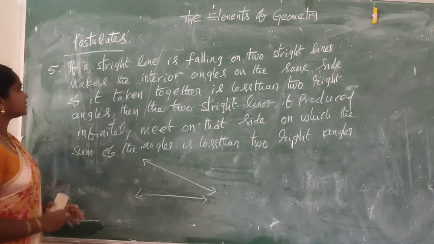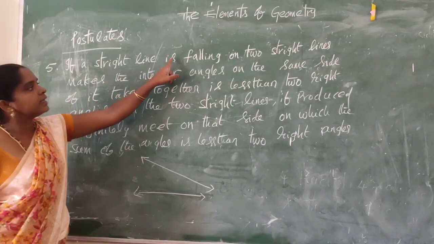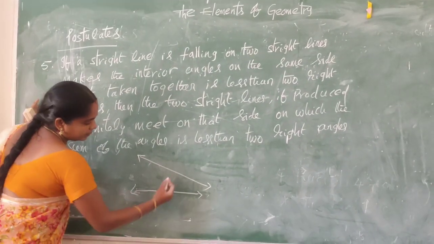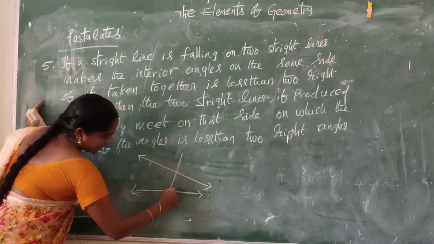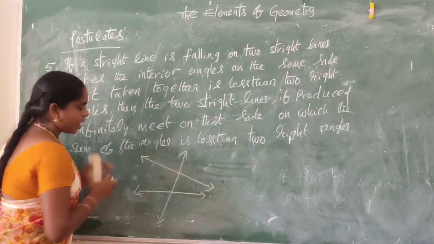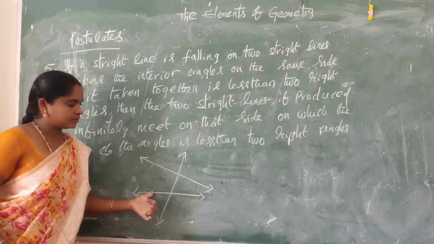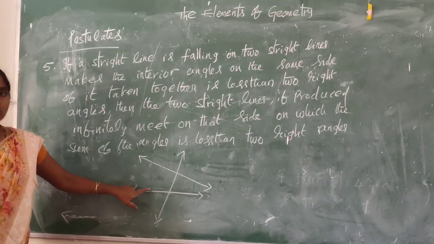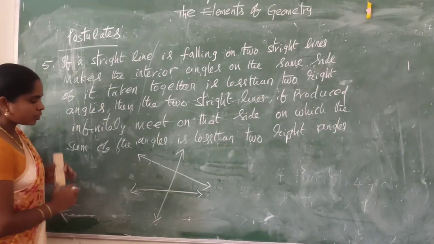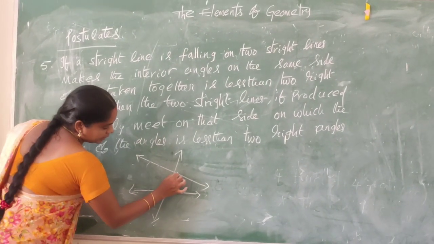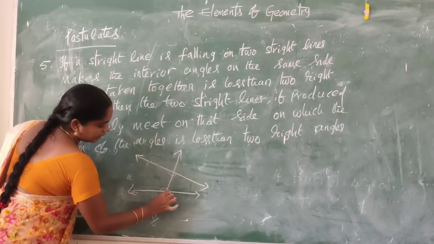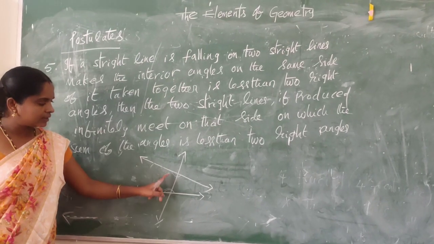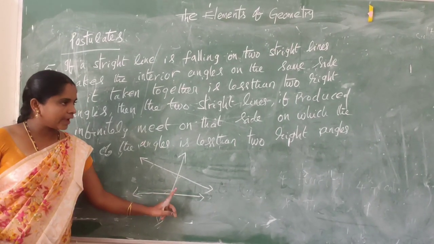Two straight lines. If a straight line is falling on two straight lines, there is one straight line falling on these two straight lines. So here are the interior angles. This is a transversal line.